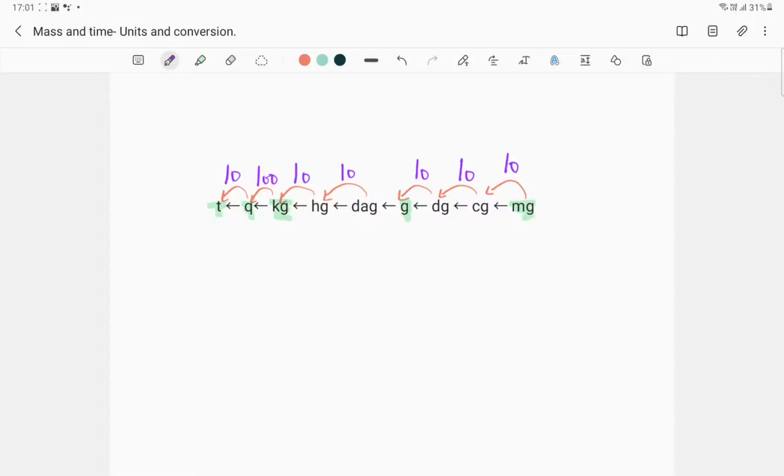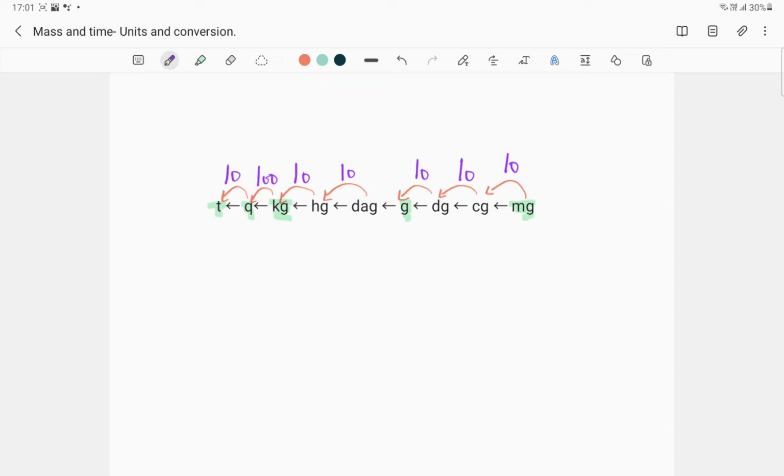Hello, welcome to the third unit on mass. Even though the title is Mass in Time, Unit and Conversion, in this video we will only study the units of mass. In our last video we learned what mass is. Mass is the amount of matter present in any substance, and it is one of the properties of matter.